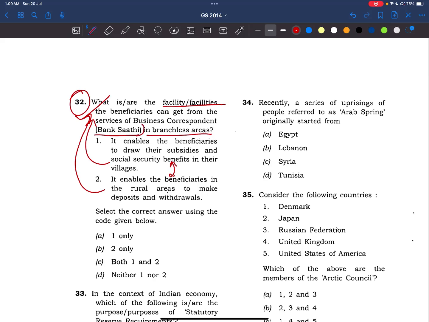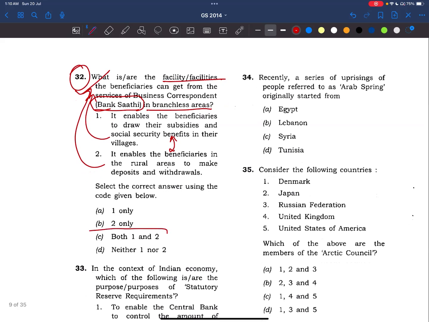If you know about Bank Sakhi, it is well and good. These two are the objectives of the Bank Sakhi program. Even if you don't know, you can solve through this strategy. Okay. Answer is both 1 and 2. This is a simple question only. Even normal people can say that yes, these two can be objectives of this Bank Sakhi scheme.